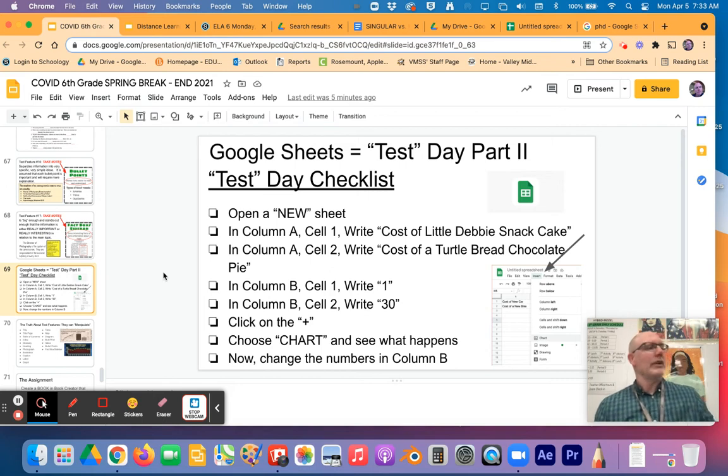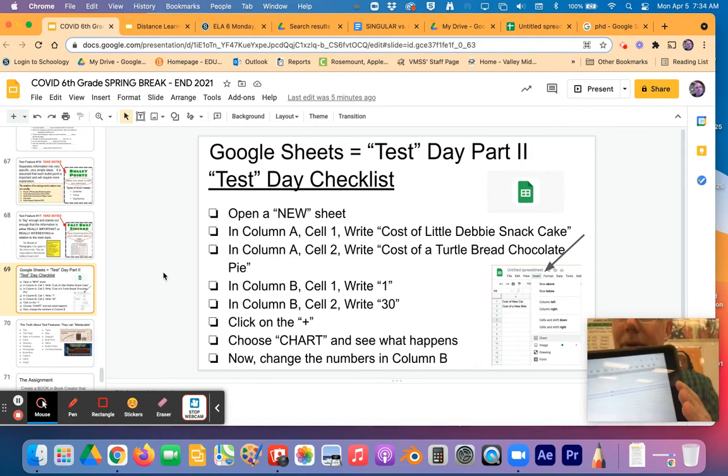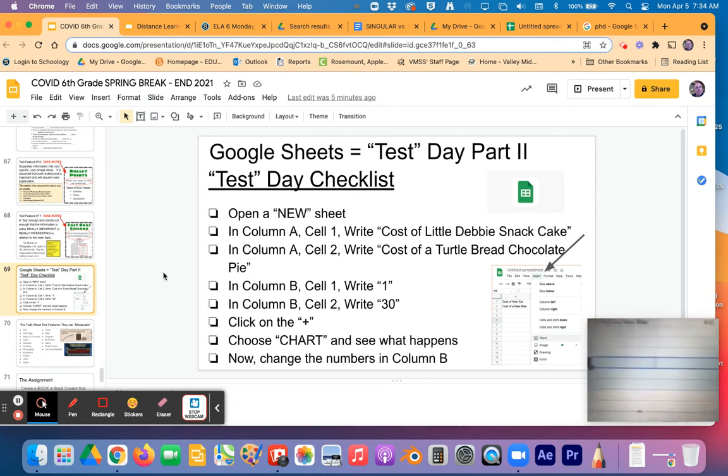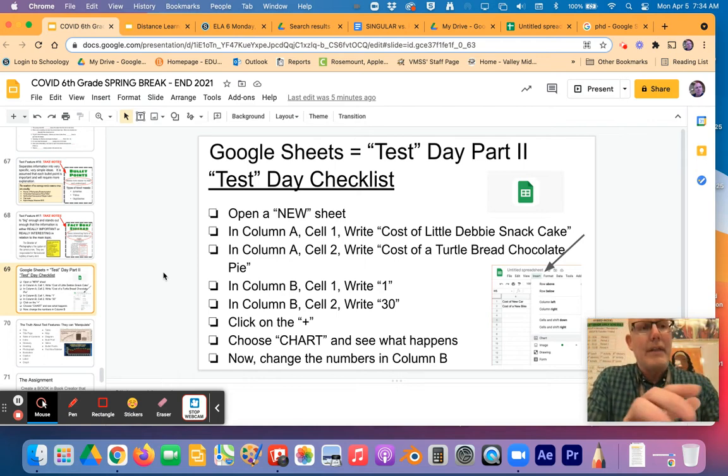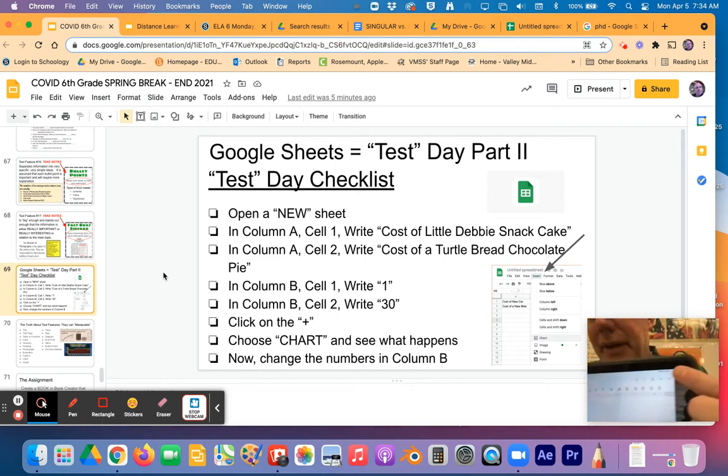So in Google Sheets, first of all, you've got to download the app, okay? And I know that I've done this about a million times, but I'm still going to keep coming back to it because I want you to play around with this again. So up here, the thing to do is right here. When I'm playing around with this, this plus button right there, that's where all the magic happens.